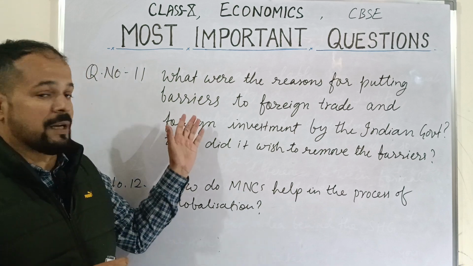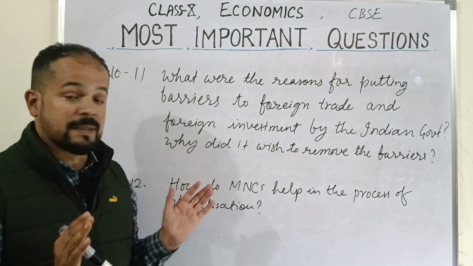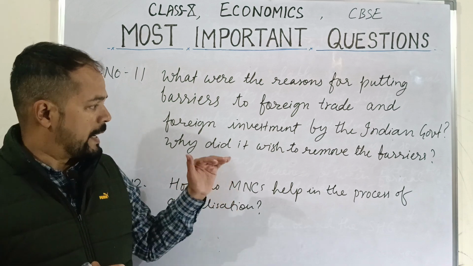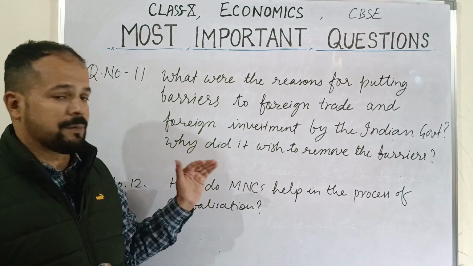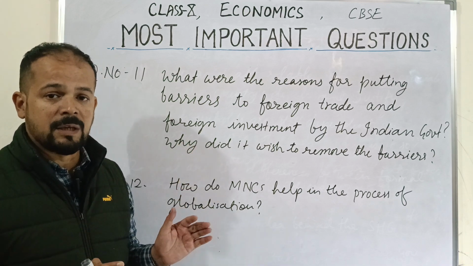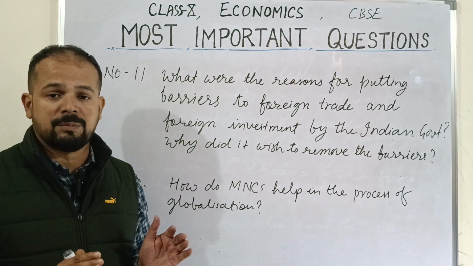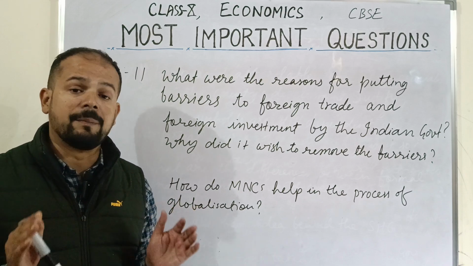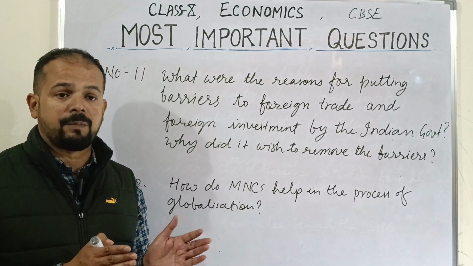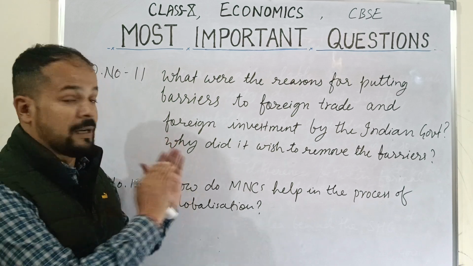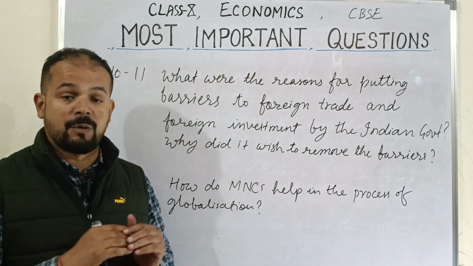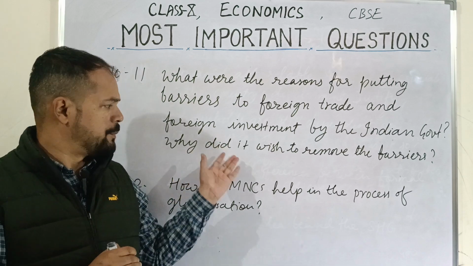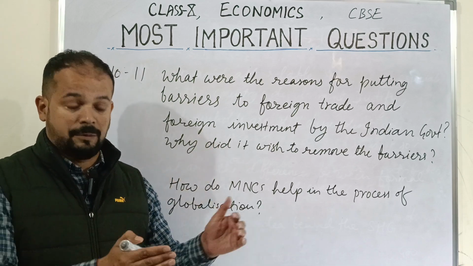So we had earlier initially put some barriers, excepting some essential things like fertilizers, and on arms and ammunition we had not kept any barrier. But in most product cases we had put barriers just to support our Indian industries, because at that time we were having infant industries. We had become independent just newly, and our industries were not ready to compete with the global industries, with industries from other countries. That is why it is the policy of every country to protect their industries first.